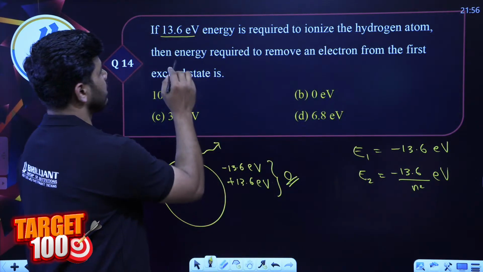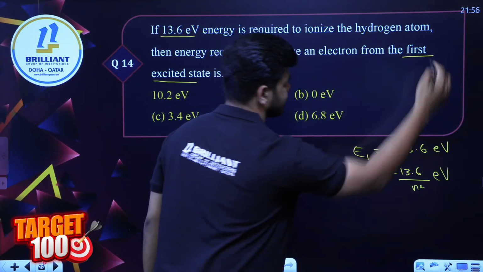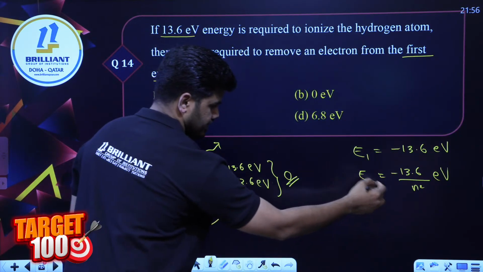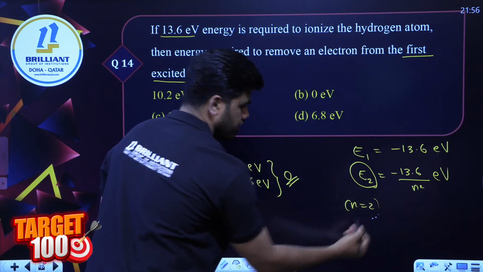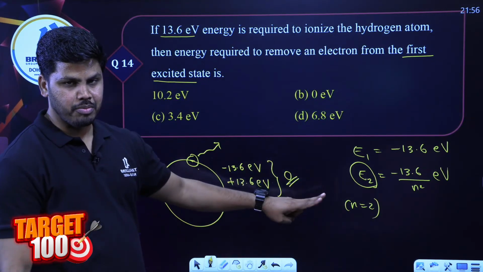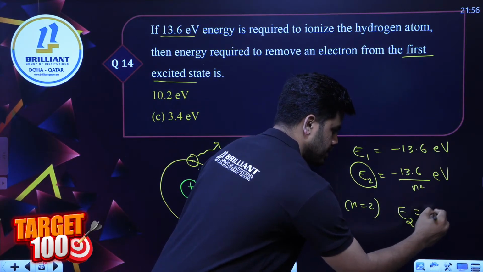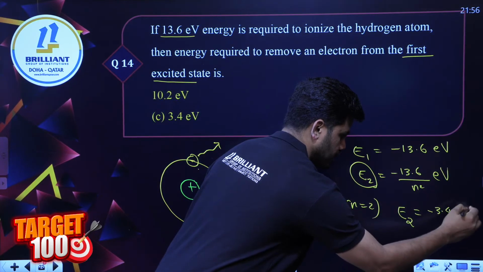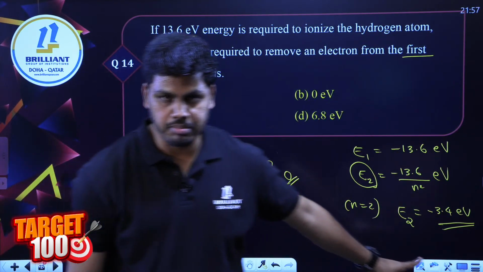Here we have to find out the energy in the first excited state. First excited state is nothing but n is equal to 2, right? We know in the second orbit of hydrogen atom, since we remember that value, E2 is minus 3.4 electron volt. If you want to remove that electron, how much energy is to be supplied?